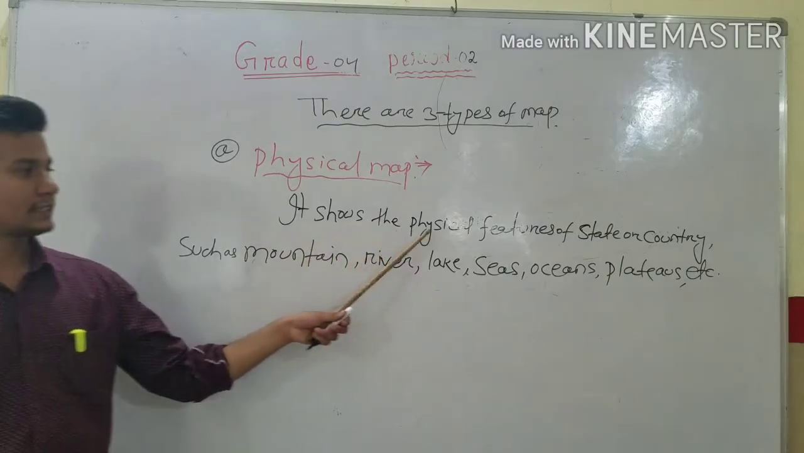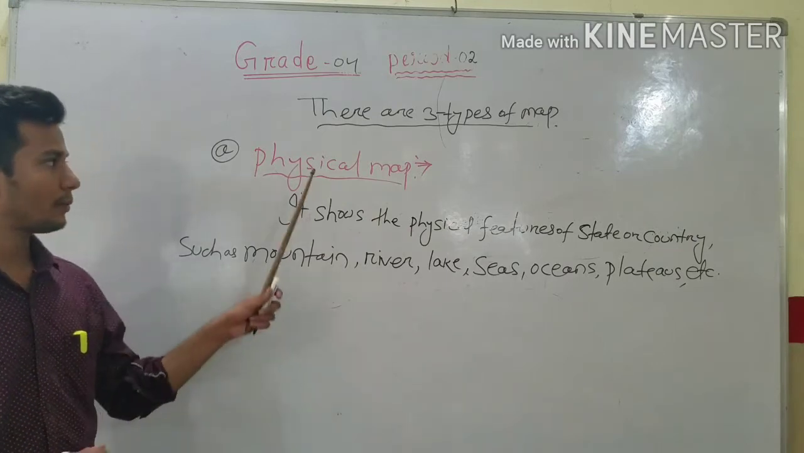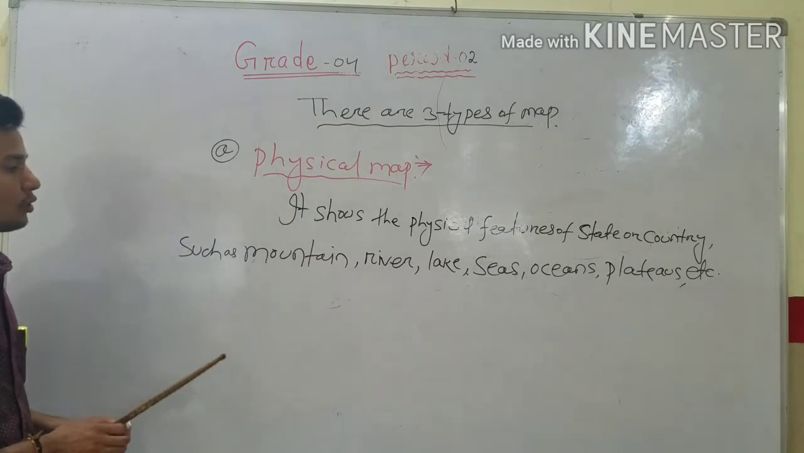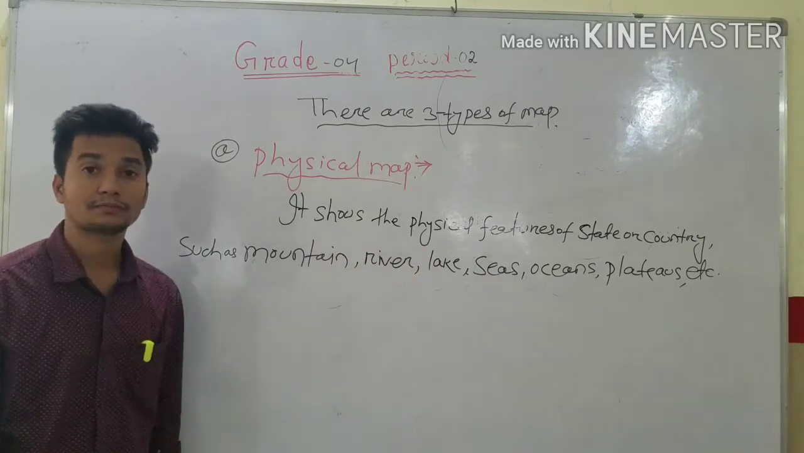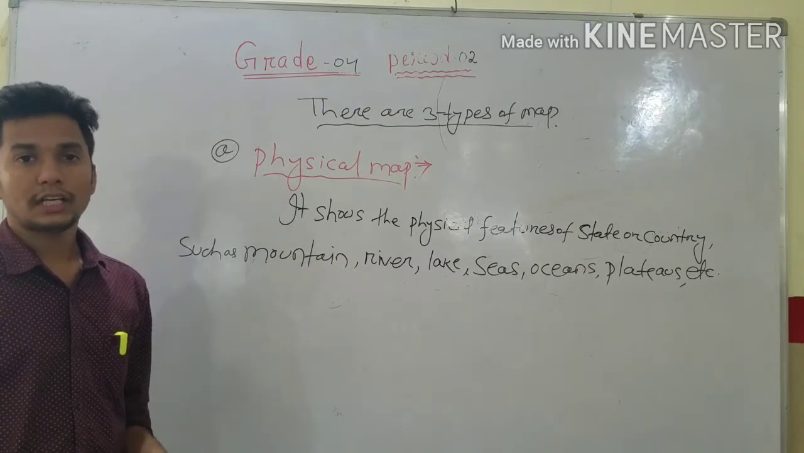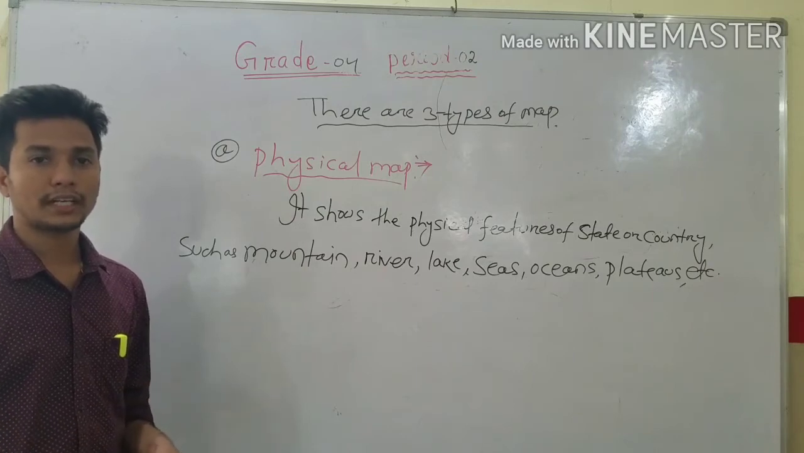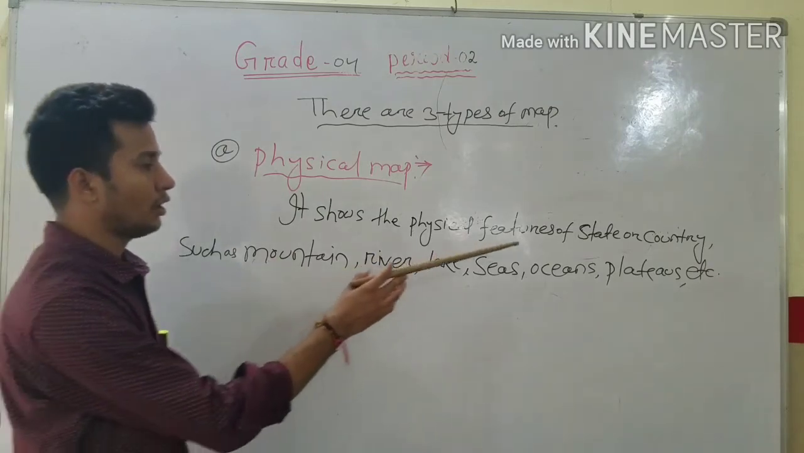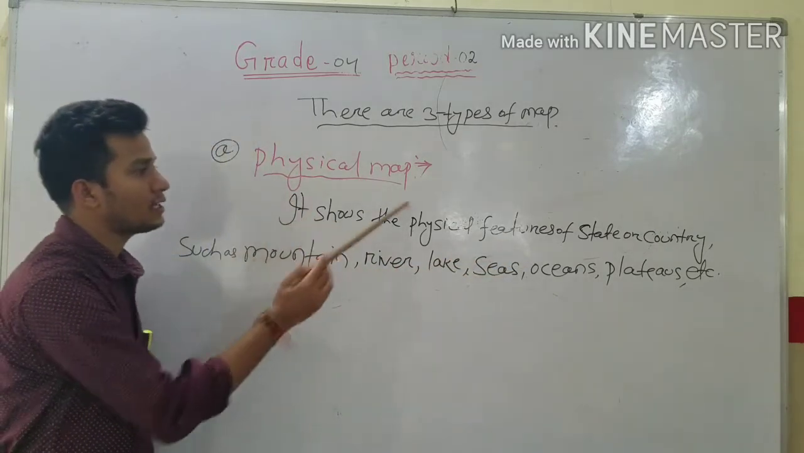All these things are shown on the physical map. To know where the mountains, rivers, lakes, oceans and seas are, in which country, and where they are located, to identify these things, we will use the physical map.